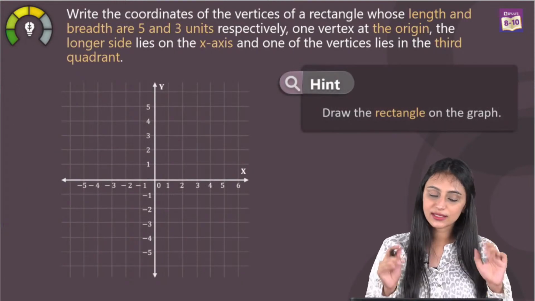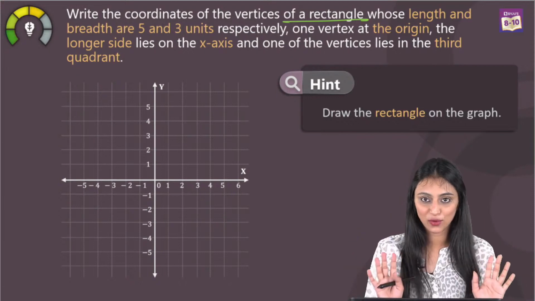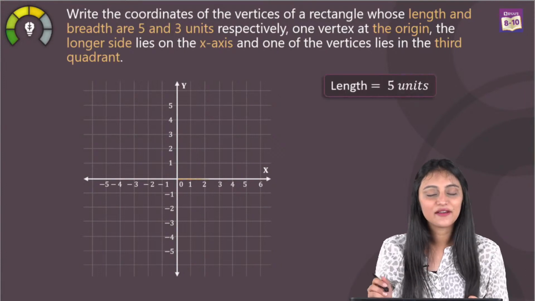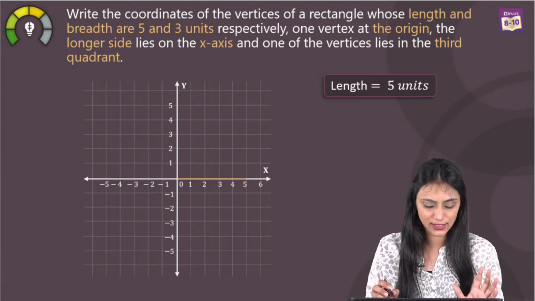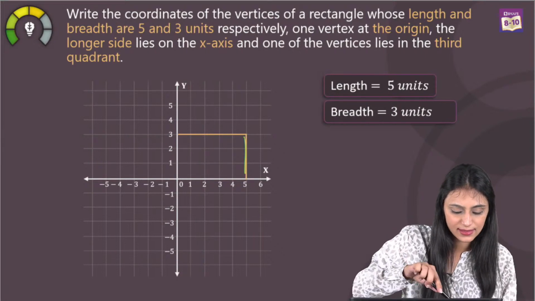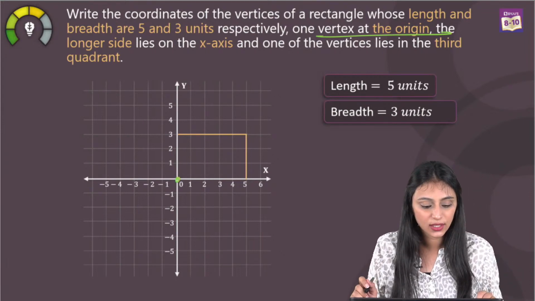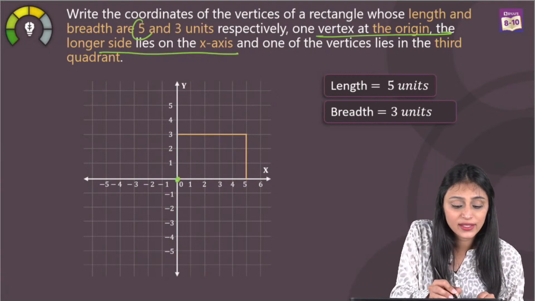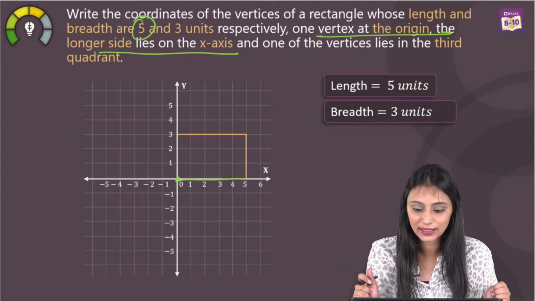We are going to do that. So this is the graph that we have. It says we are talking about a rectangle. Now we know that a rectangle will be formed, 4 vertices would be there. Length is 5 units, and this is the length that has been drawn over here. Breadth is 3 units, and this is the breadth. One vertex is at the origin. We can see here, yes, one vertex at the origin. And the longer side lies on the x-axis. Longer side means here length is 5 units. That's the longer side. It is lying on the x-axis. That's why we know that we had to start from here, correct?